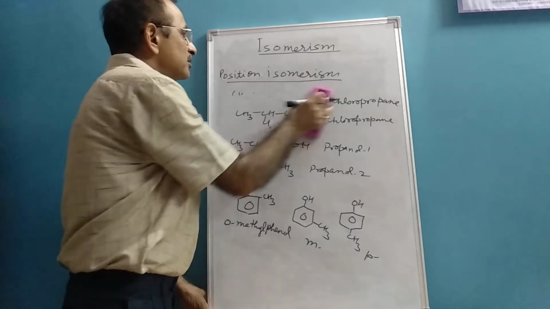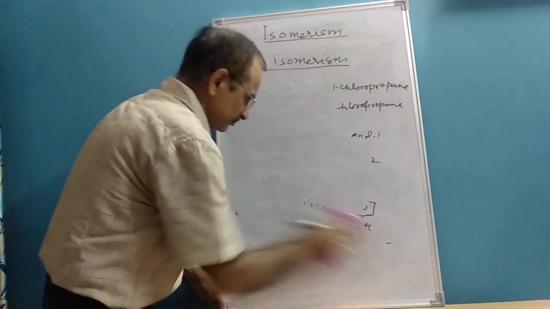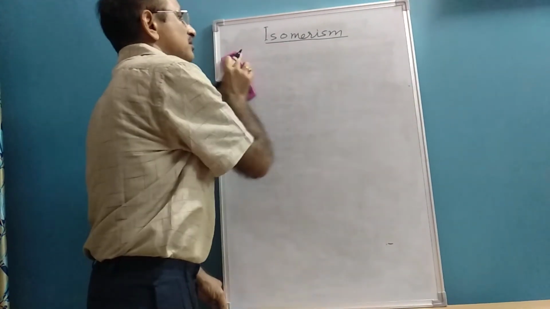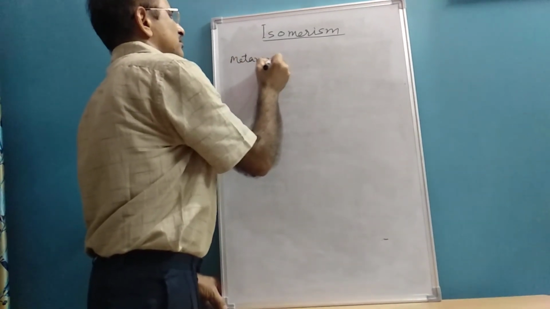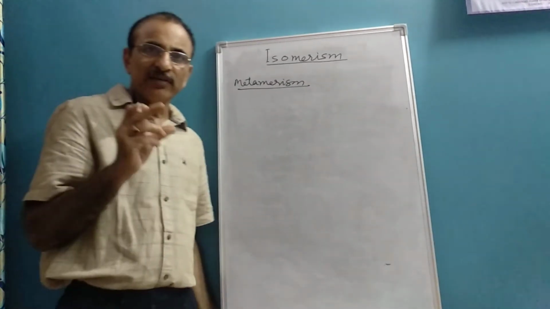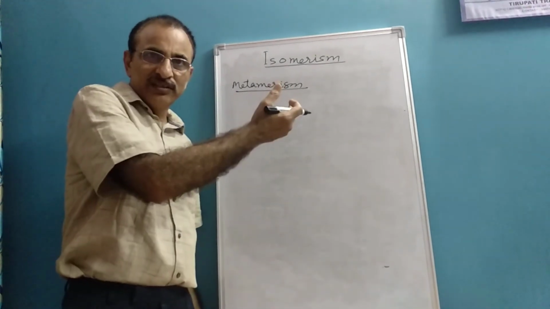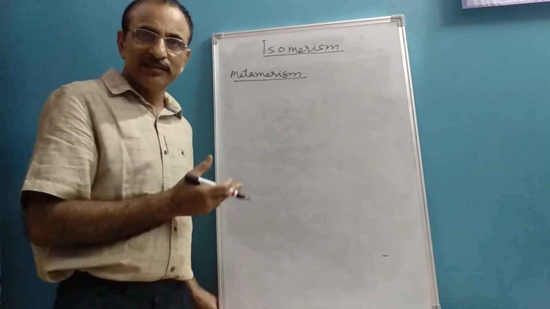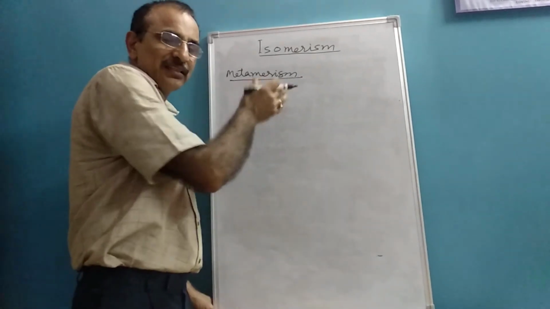Now there will be a number of examples in which the position of a particular substituent or group may change. Now we are coming to metamerism. In metamerism, the alkyl chain differs along a bivalent or trivalent atom. Due to the difference in alkyl chain along a bivalent or trivalent atom, metamers are formed. This occurs in the same family.